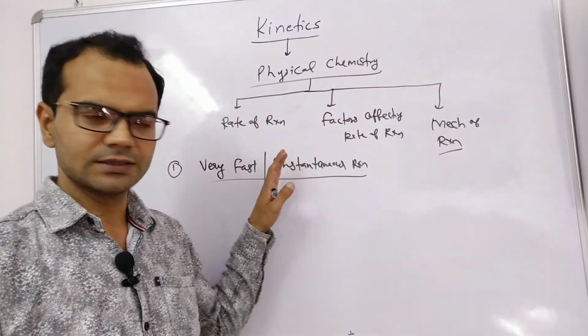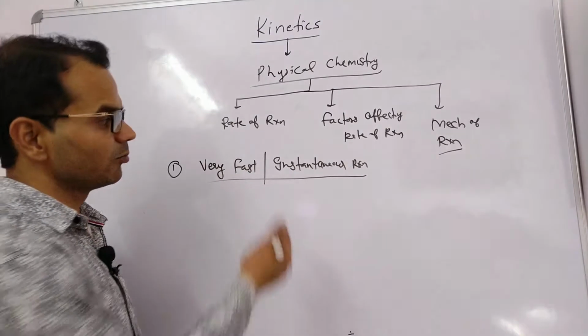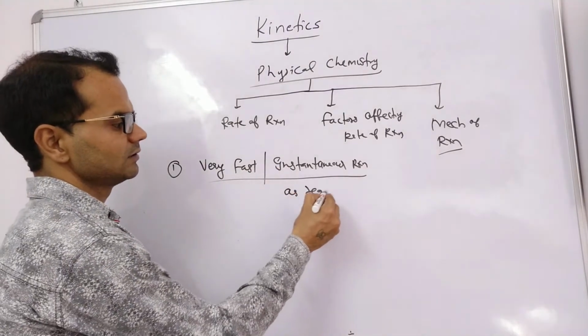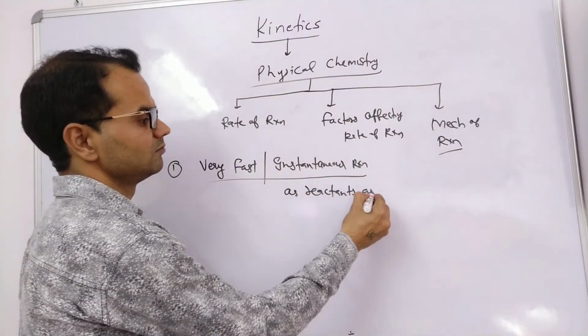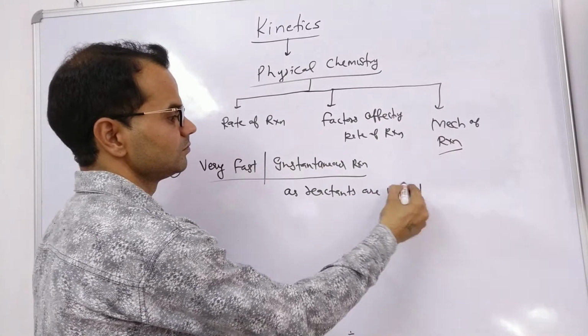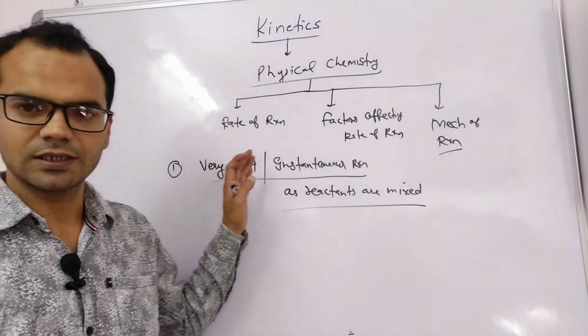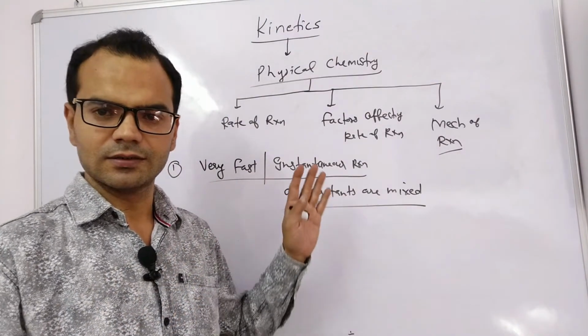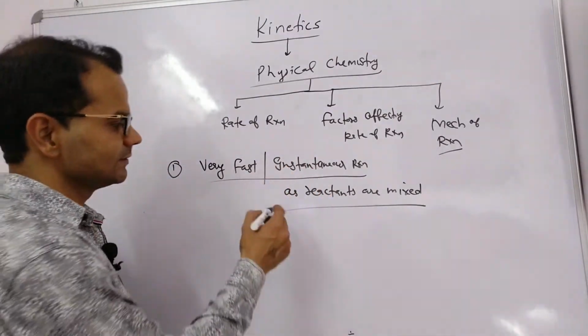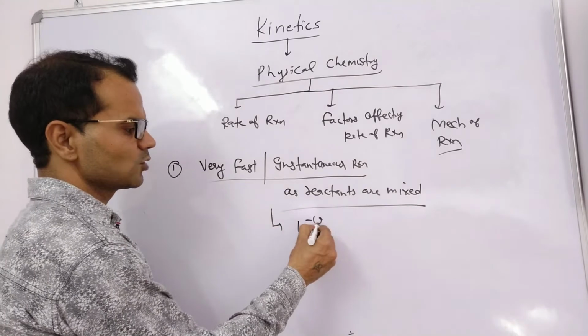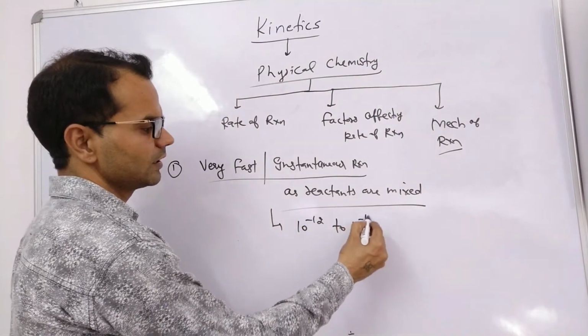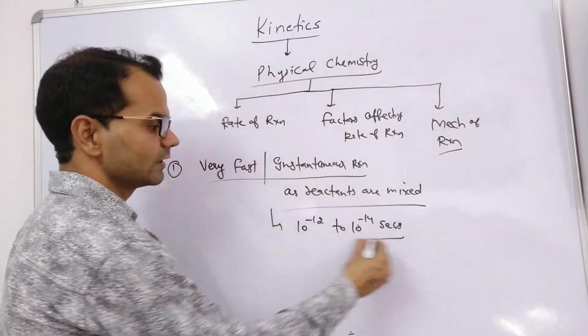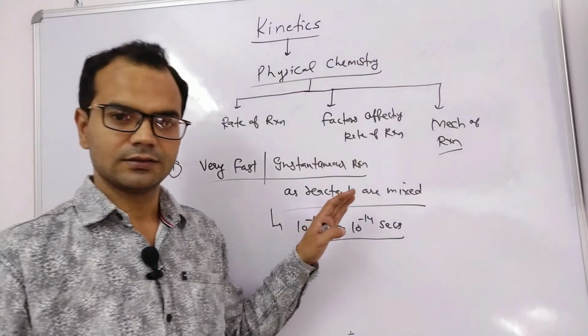As the name indicates, these types of reactions are completed the moment the reactants are mixed. Generally their time period is 10 raised to power minus 12 to 10 raised to power minus 14 seconds.